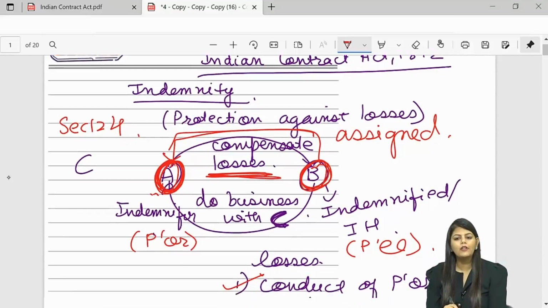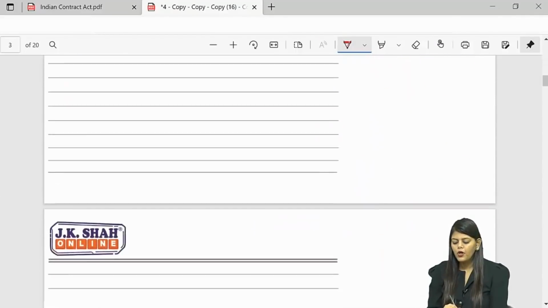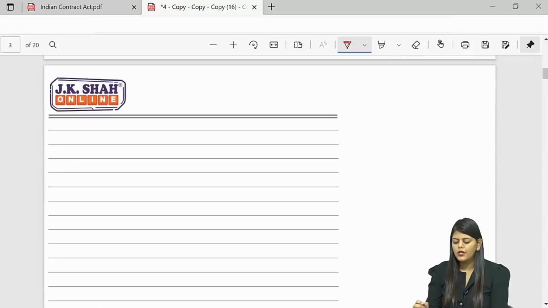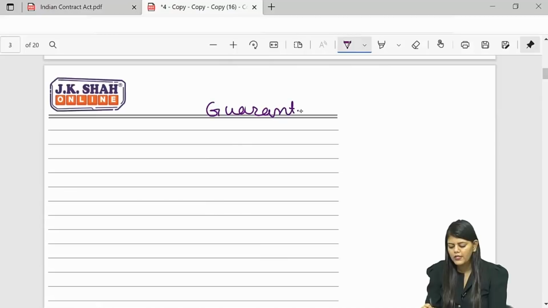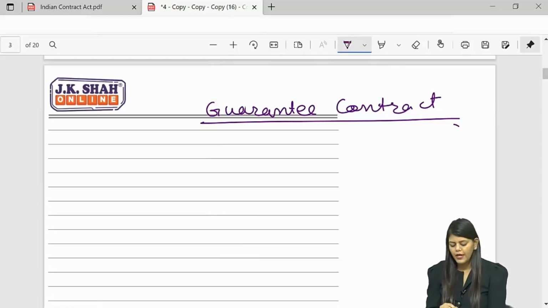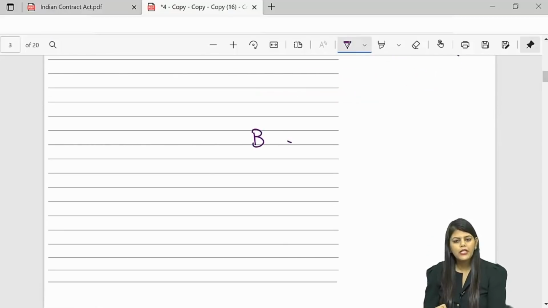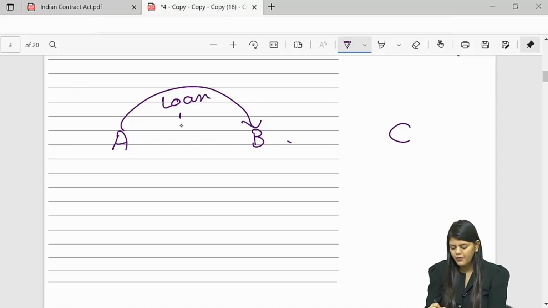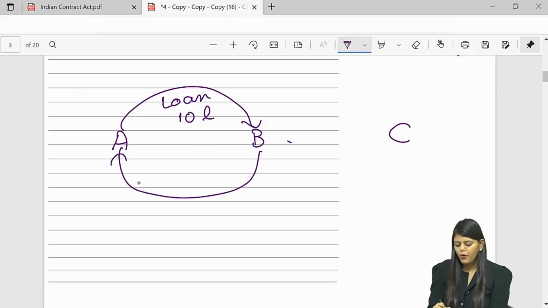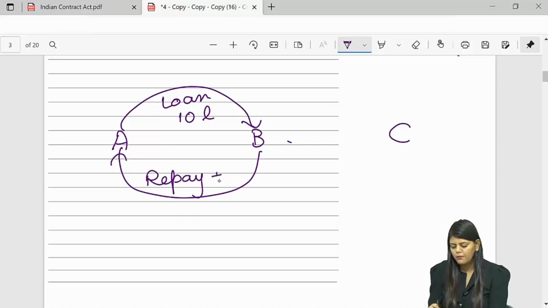So that is your indemnity contract. Moving on to the next part of this unit, that is guarantee contract. Now in guarantee contract, I am going to put up one big example. B was in need of money. He approached A and he wanted a loan. A told B, I don't trust you, get me a guarantor. So B approaches C. Hence, A agrees to give him a loan of 10 lakhs, and B promises to repay this along with 10% interest.